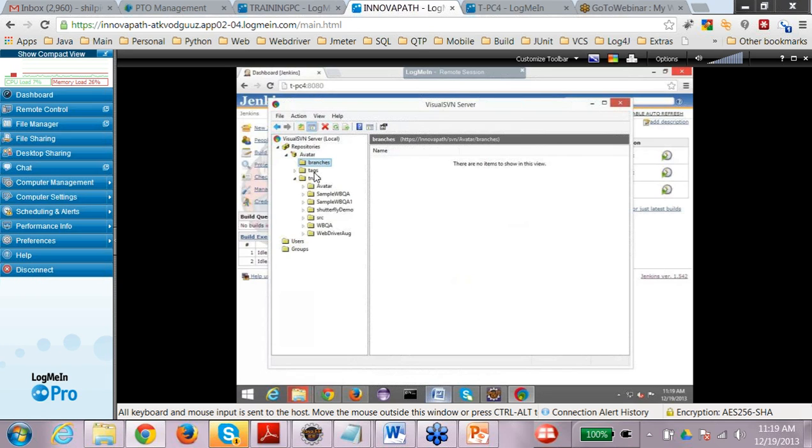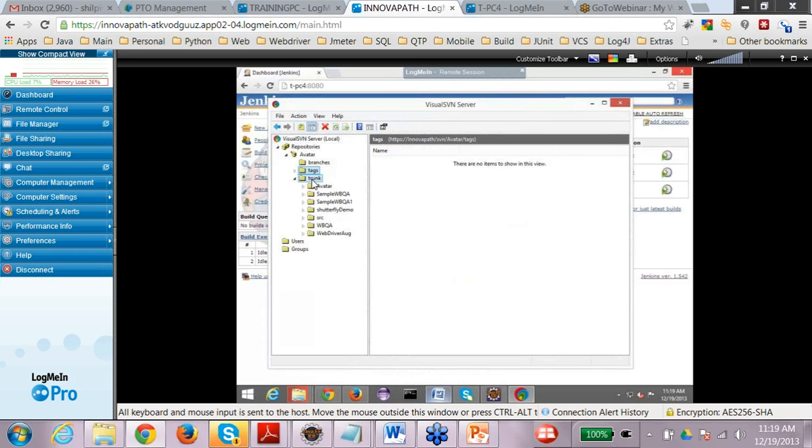Tags are a way to comment. I'm not very sure how tags are used. I have never used it, but mostly I think the tags are used to put some kind of labels on branches and trunks, but I'm not very sure how they are used.